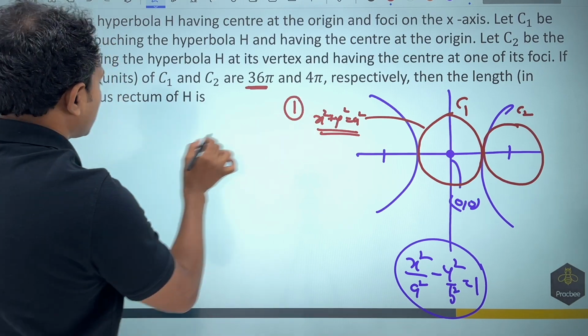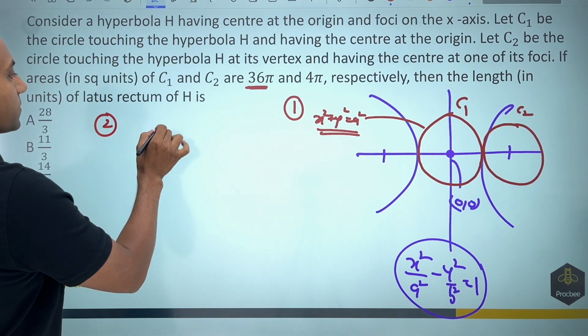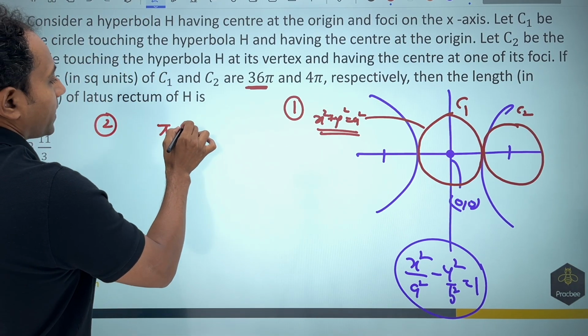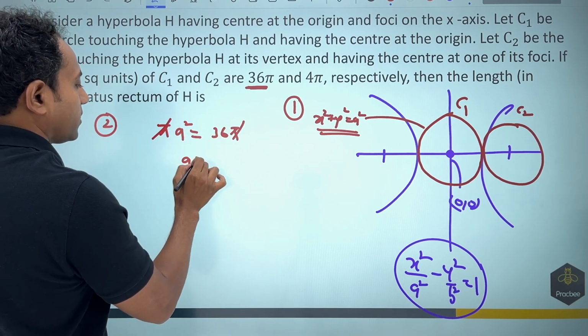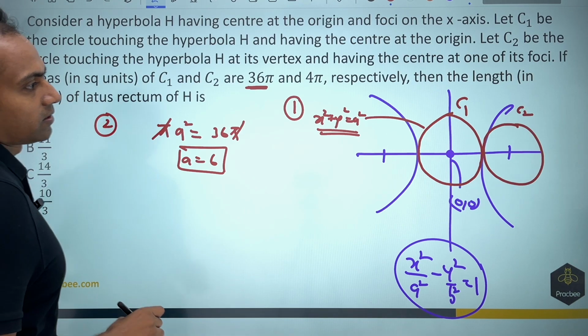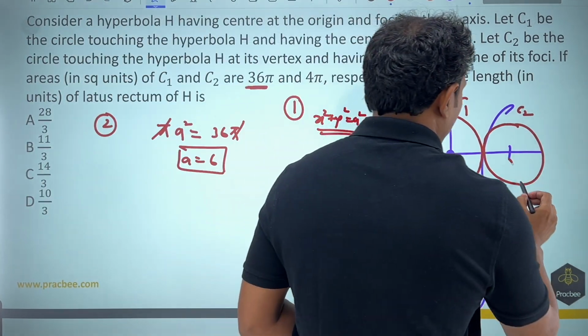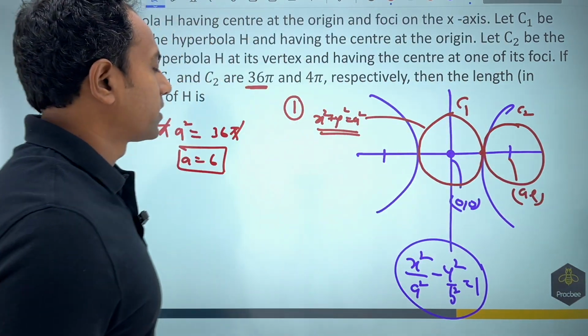So in the first part this is given. The second part, let us write the radii of this. For the first circle, the area will be pi a square. This is given as 36 pi. You can clearly see that the value of a comes out to be 6. For the second one, you can see that now here this point is nothing but ae. So from this ae, if I subtract a, I should get my radius.